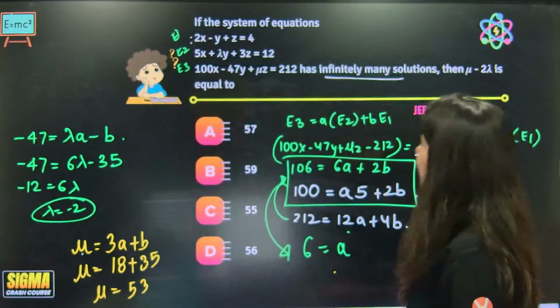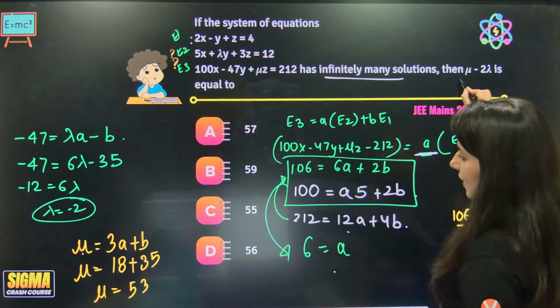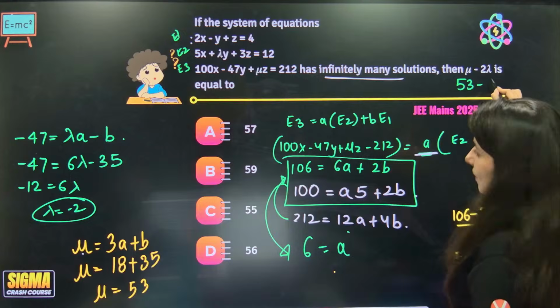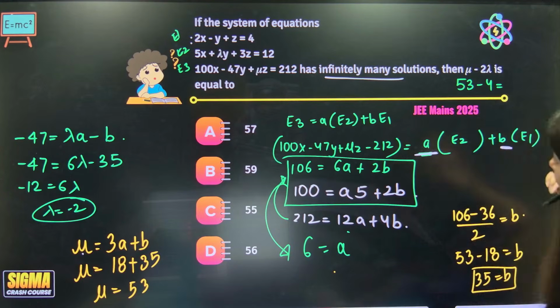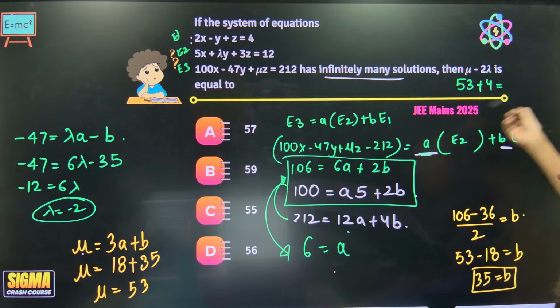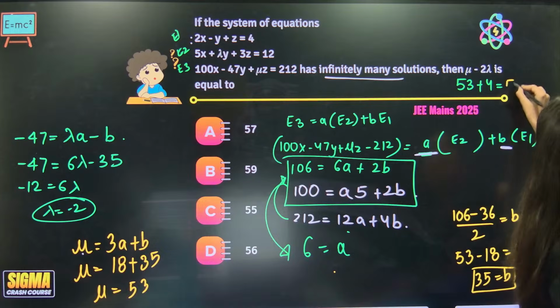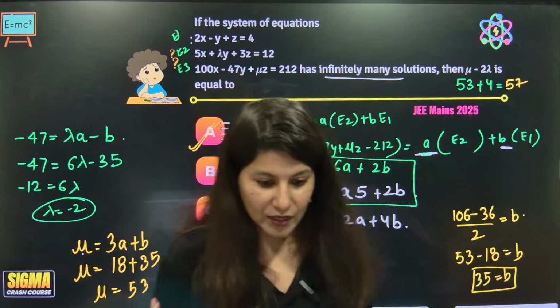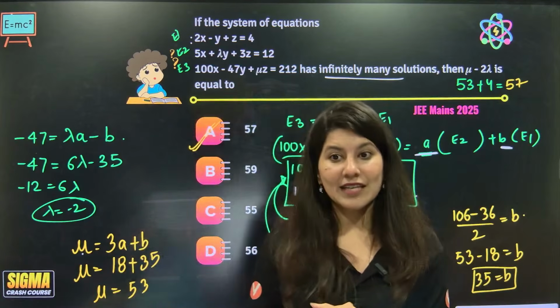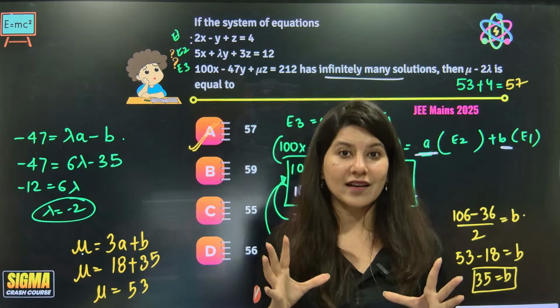So minus 2 and 53, what they are asking is 53 minus 4. It is plus 4, right? Because negative, negative, plus. 53 plus 4 is 57. And can you see that option A is right here? Yes. Infinitely many solutions has a hack.